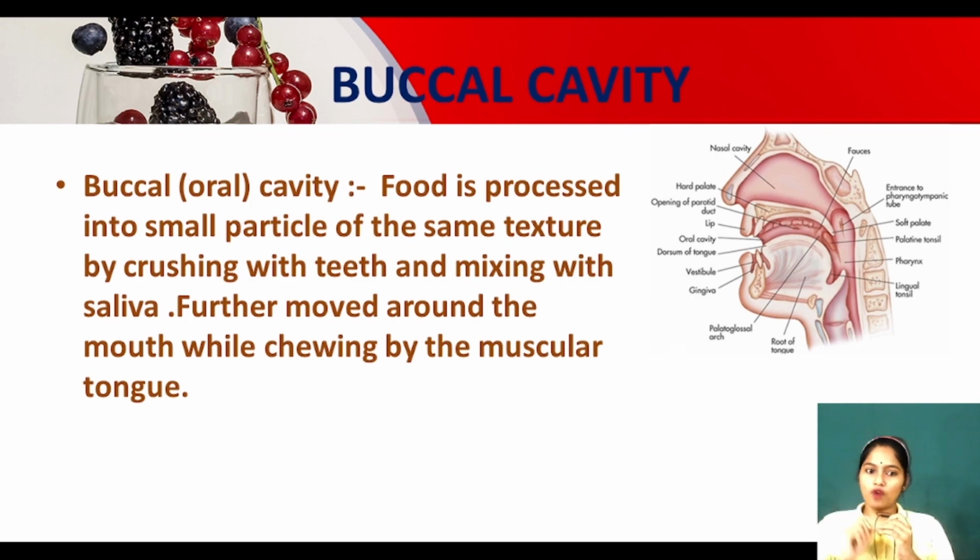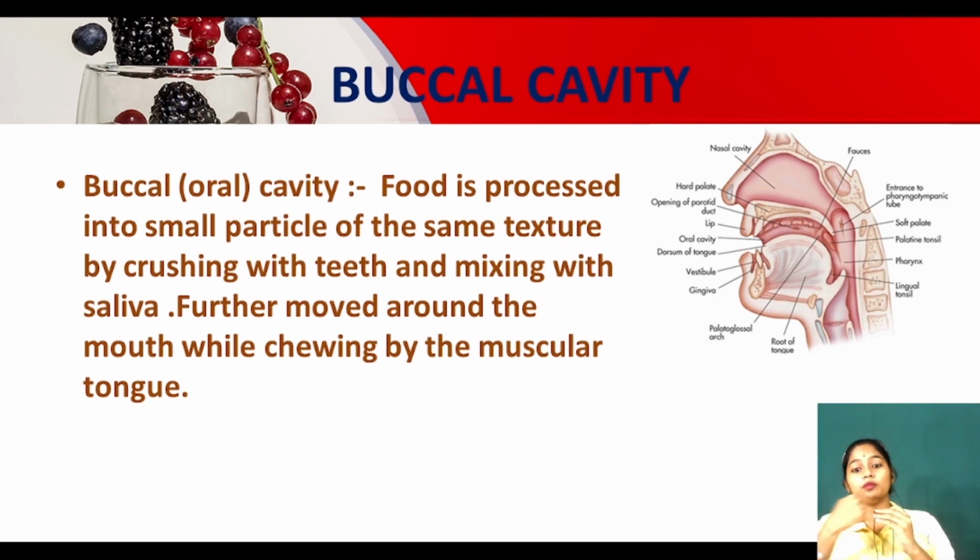Clear? So what happens in our buccal cavity? It means our oral cavity. Food is processed into small particles. See, I have taken a full chapati or full roti. I will tear it and put it into my mouth and chew it. What will happen after chewing? It will be cut into small pieces. Yes or no? Yes.